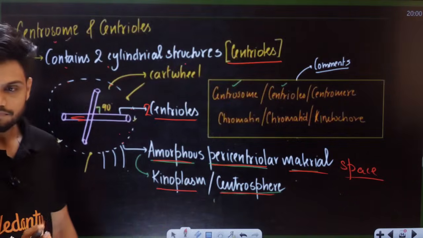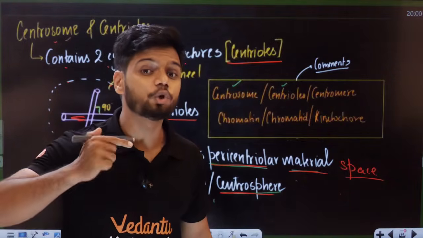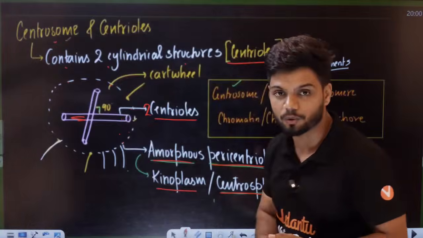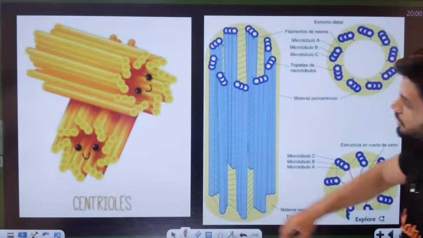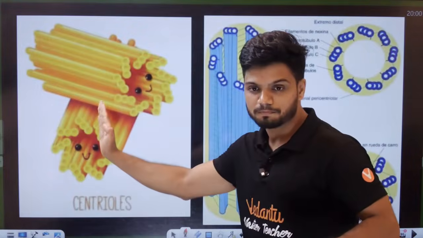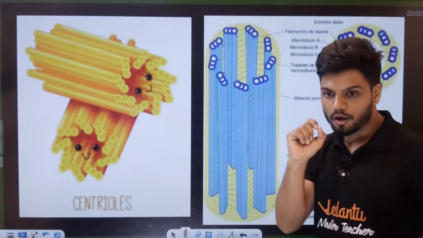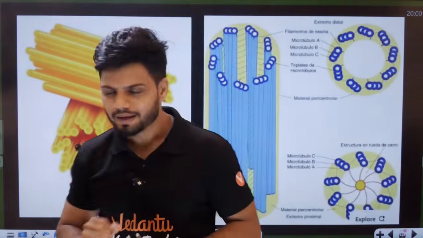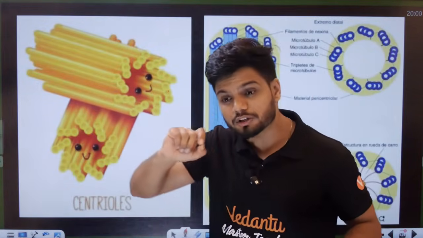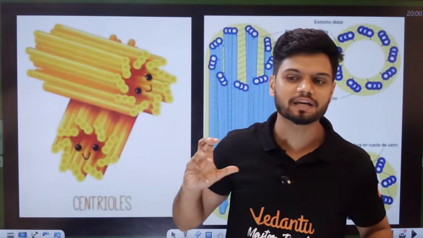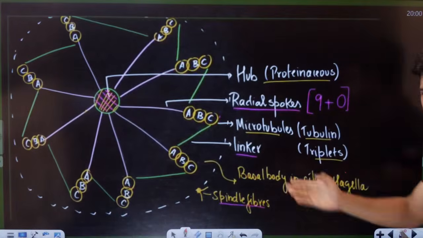Now students, I will teach you right now the structure of a centriole. This is one centriole. Understand? Students, see this. Two centrioles perpendicular to each other. Students, can all of you see there are hollow structures here? Hollow structures. So if there are hollow structures in a cartwheel shape, can I call them microtubules? Yes, they are microtubules again. Okay. So students, here is my diagram first of all.